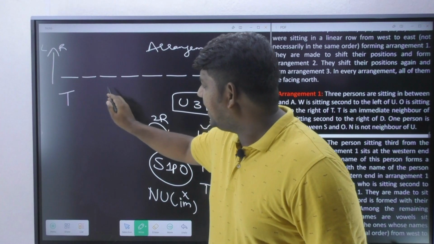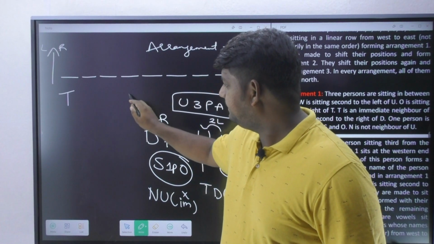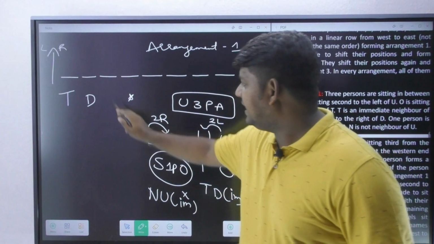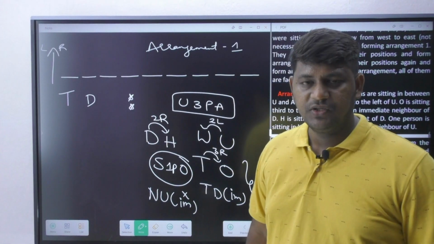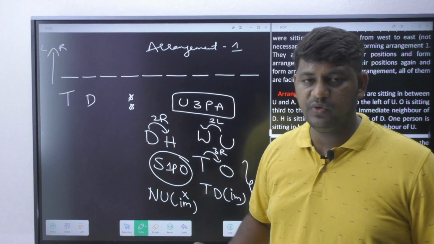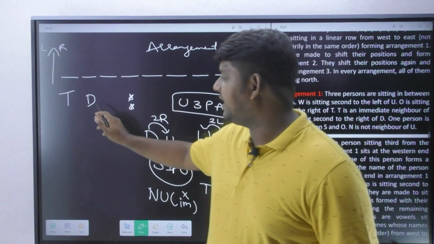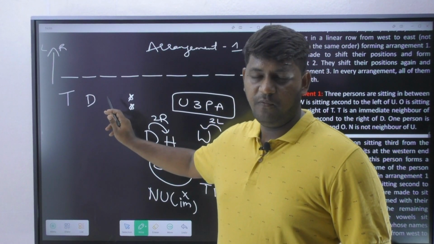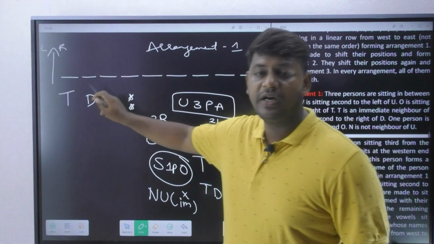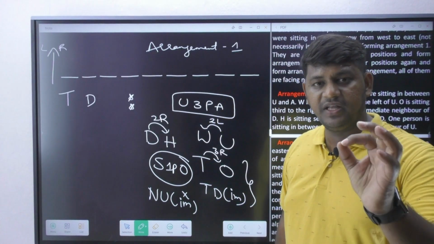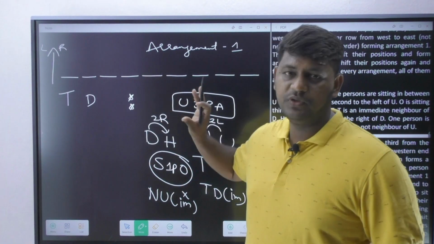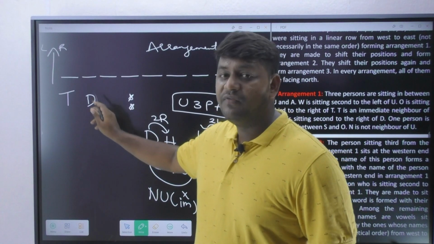Now third right is nothing but here, and T and D are supposed to stay immediate to each other, and second right is also going to be here. So one thing is very clear for us, T and D are going to stay immediate next to each other, but you cannot allow D to the right side of T. Why? Because there is going to be a clash of persons. D's second right or T's third right is also going to be the same position. You cannot bring two different persons in the same position. So what does that mean? I have to reverse those people.